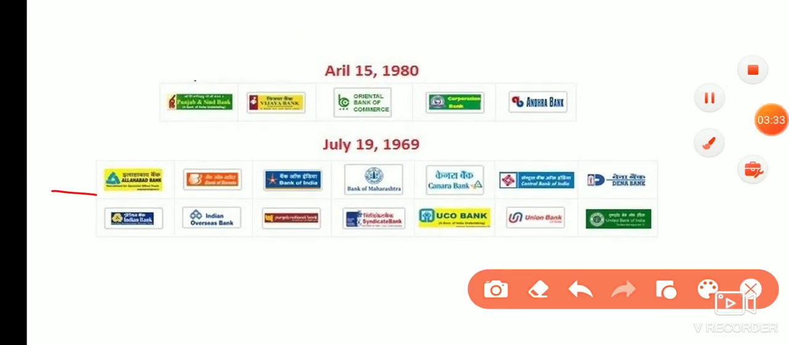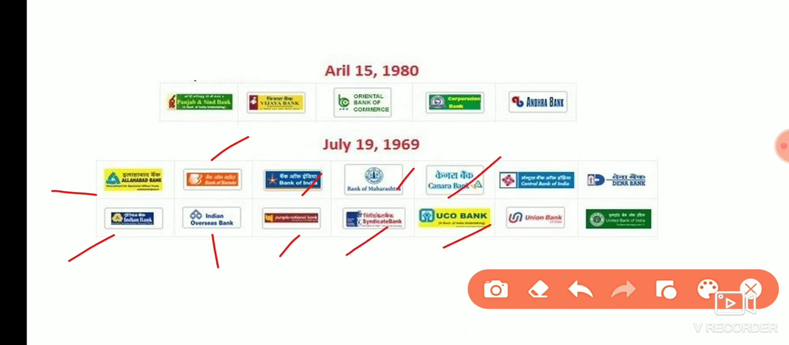So, Allahabad Bank, Indian Bank, Overseas Bank, Bank of Baroda, Bank of India, Punjab National Bank, Bank of Maharashtra, Syndicate Bank, UCO Bank, Canara Bank, Central Bank, Union Bank, Dena Bank, and United Bank of India. These were the 14 banks that were nationalized on 19th of July 1969.